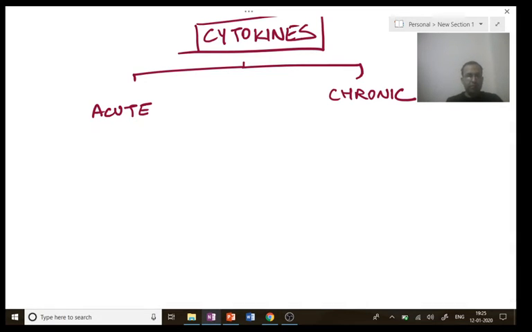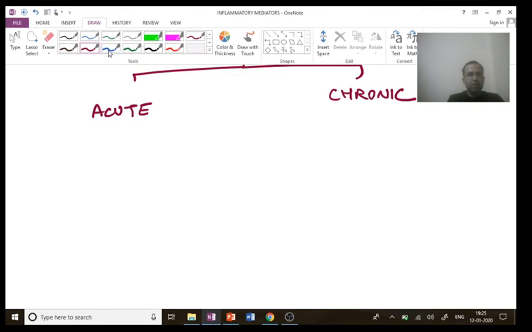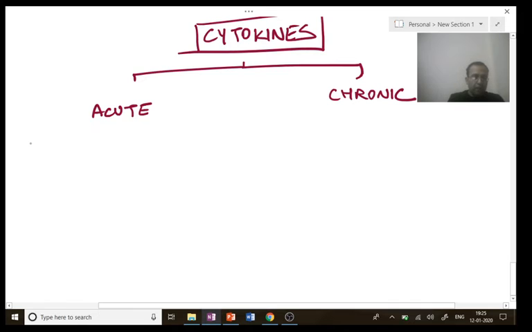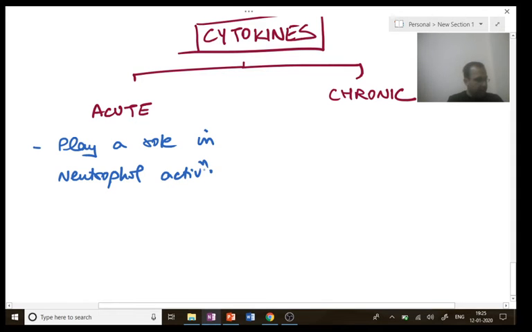First point, acute inflammation. The main cell of acute inflammation is the neutrophil. So acute cytokines play a role in neutrophil activation.